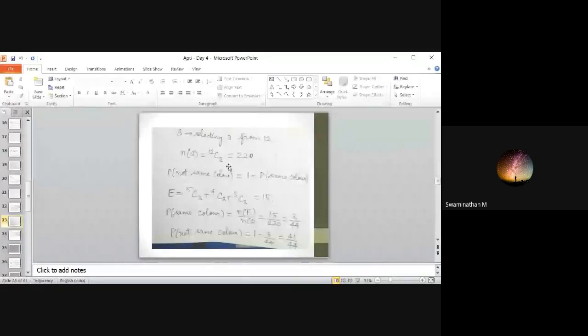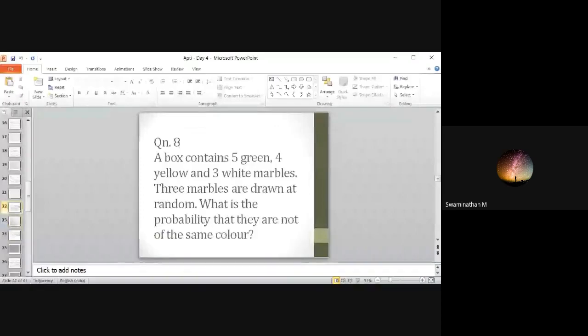Sample space. That is, you have to choose 3 from 12. That is your sample space. Your sample space is choosing 3 from 12 marbles. So I'm getting 220. Not same color, so 1 minus. Even in that you will get different combinations: all 3 green or all 3 yellow or all 3 white.